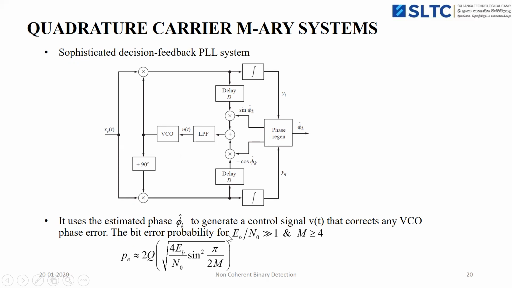In that case, we can assume that the signal to noise ratio is greater than 1 and the number of symbols M is greater than or equal to 4. Then we can approximate the probability of error for M-ary PSK as 2 into Q of square root of 4 Eb by N naught sine squared pi by 2M.